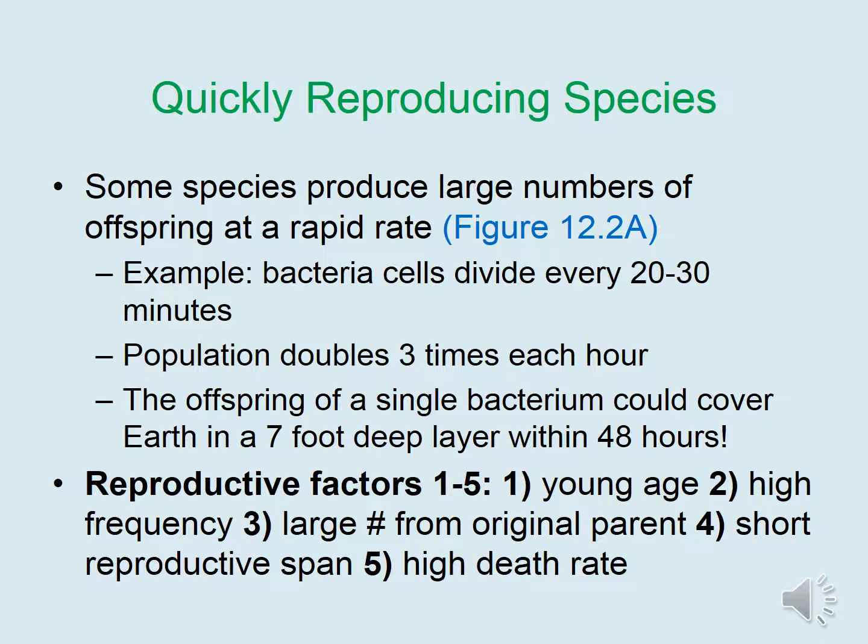An example would be bacteria cells that divide every 20 to 30 minutes, such that the population doubles 3 times each hour. This leads to the fact that the offspring of a single bacterium cell could cover the Earth in a 7-foot deep layer within 48 hours. So why aren't we literally swimming through bacteria on the face of the Earth?